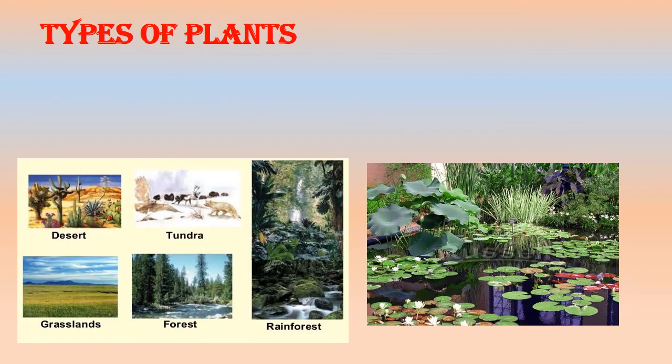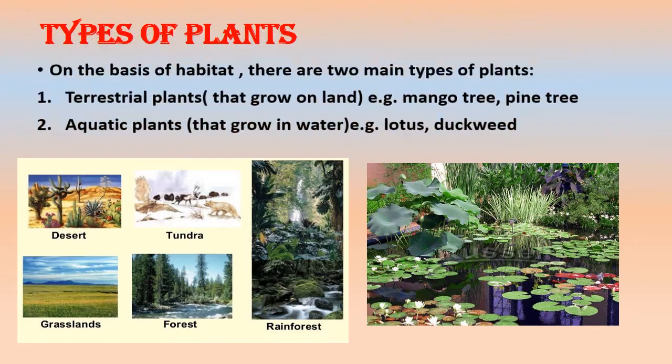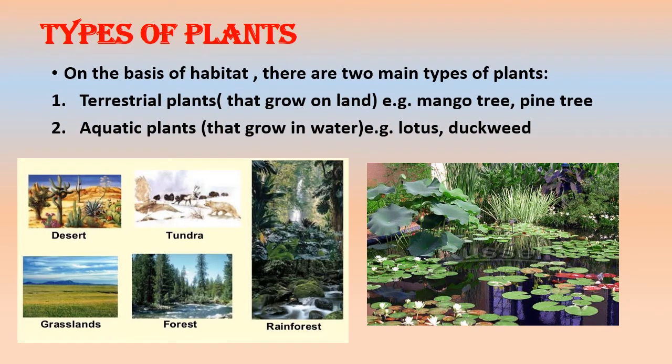Now the types of plants. On the basis of their habitat, there are two main types of plants: terrestrial plants and aquatic plants. Terrestrial plants are those plants that grow on land, like they can grow on farms, mountains, deserts, rainforests, grasslands. And aquatic plants are those plants that grow in water, like sea, ocean, lake, river, pond.